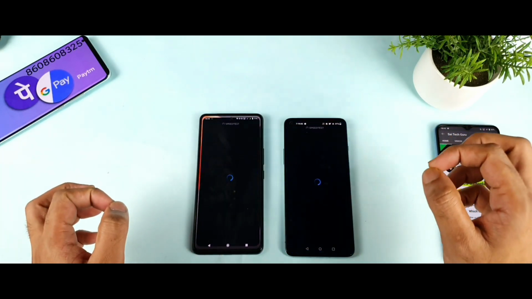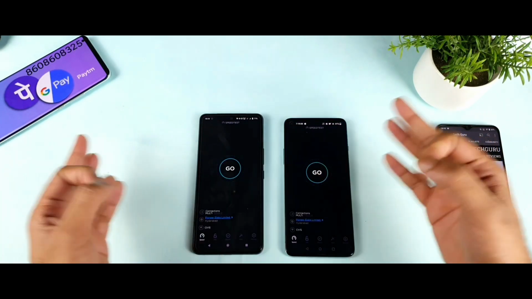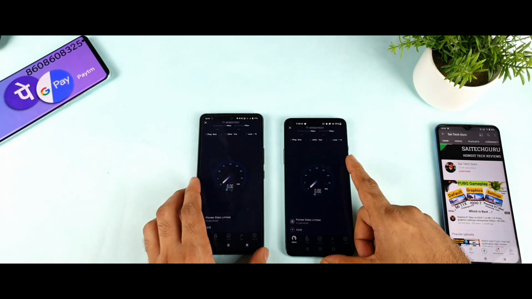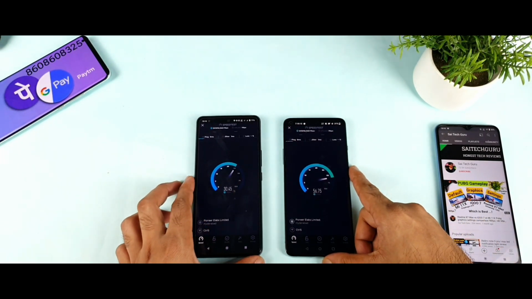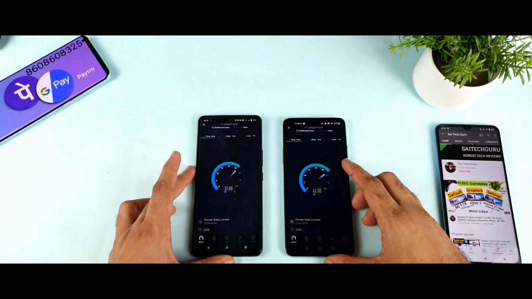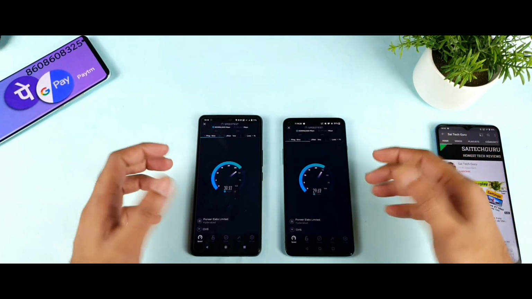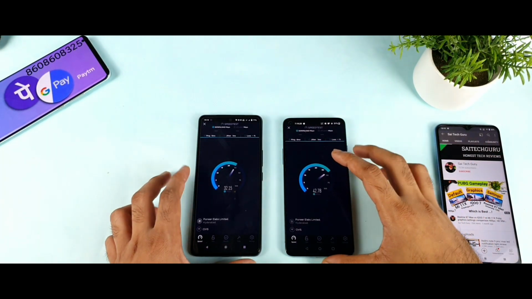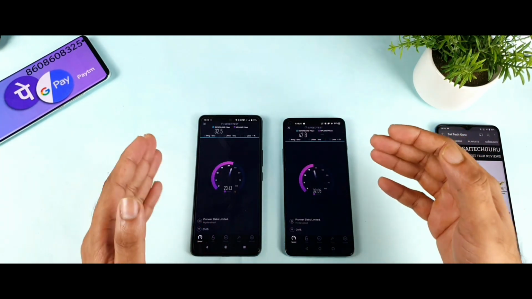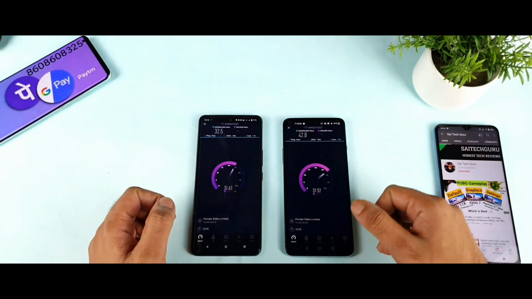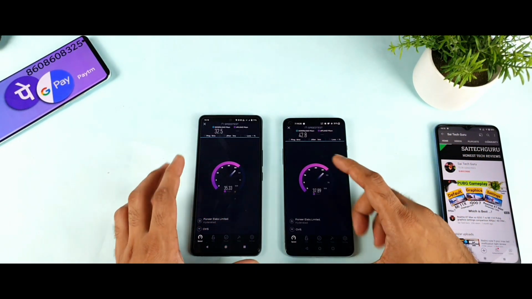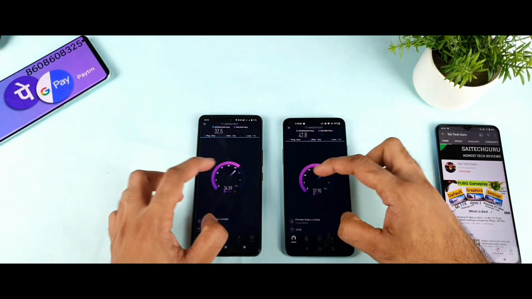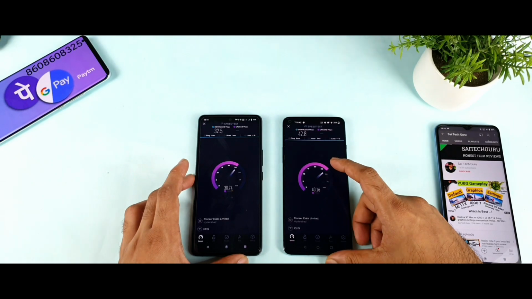And let's open the speed test, and both are perfect at the same time. Let's see the speed test at the same time. I don't know, this is not a fair test to do at the same time, but just out of curiosity, I'll try to keep these results in the background memory. That is the reason I'm doing this kind of testing. Right now both phones are getting close speeds, not bad. So 32 and 42, and upload speeds as well, kind of similar. I'm not going to judge any phone based upon these results, so don't get me wrong. I just want to keep these results in the background, that's it.